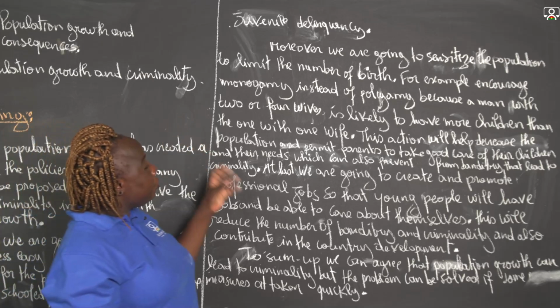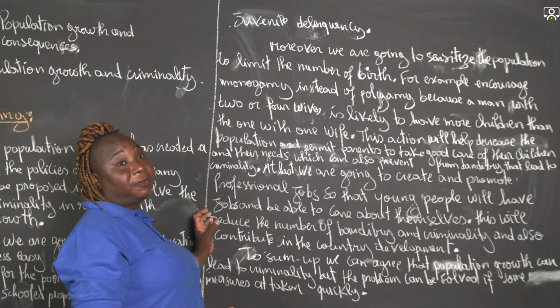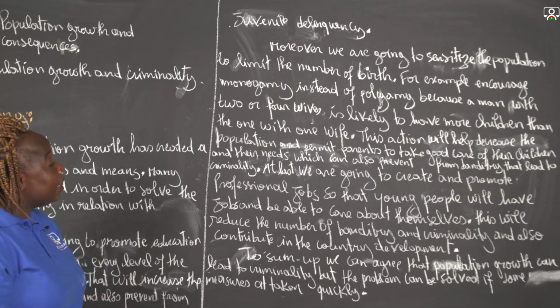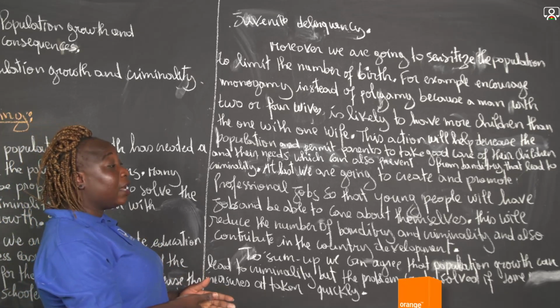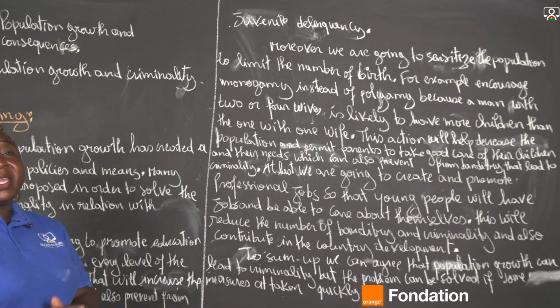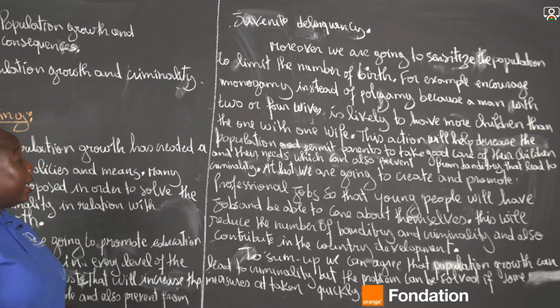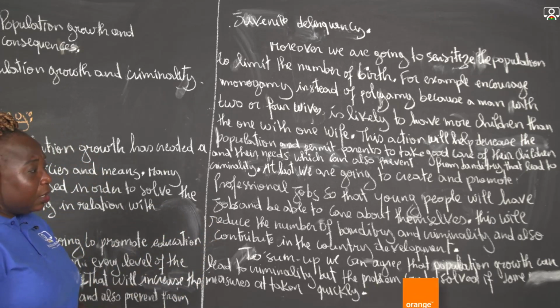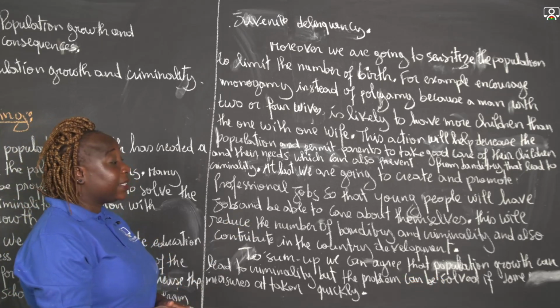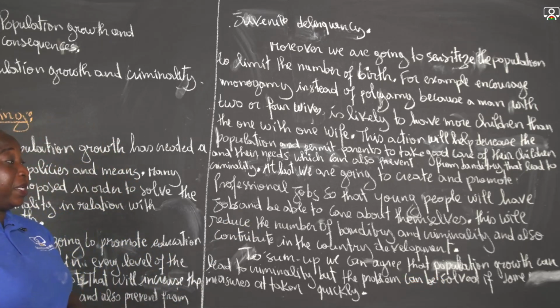But if we create and promote jobs for the young people, they will be busy and they will have money to take care of themselves. This will avoid them being in the streets, and it will prevent them from giving themselves to practices like banditry.